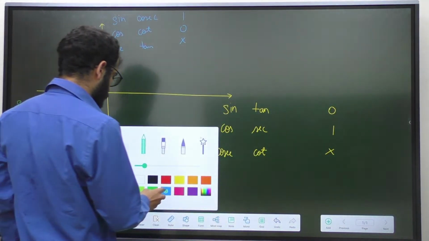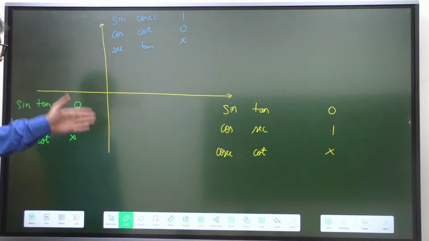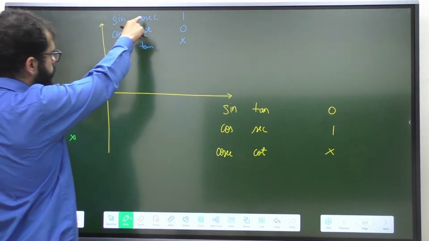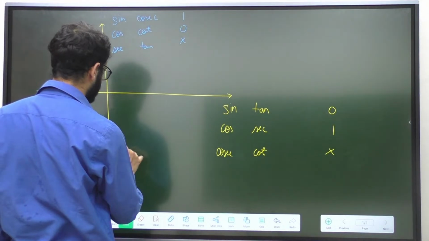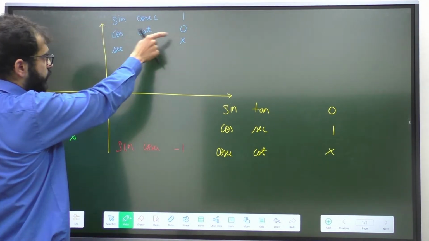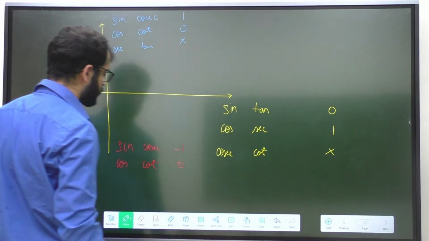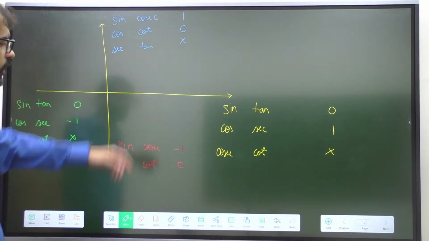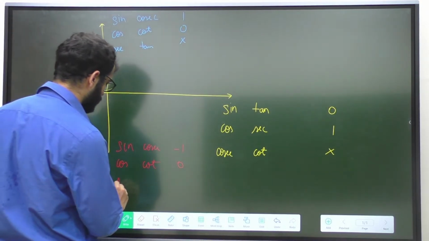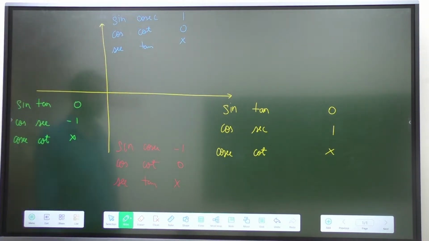Now let's talk about the negative y-axis. On the negative y-axis, as we can observe, sine and cosec are going to become minus 1. Cos and cot are still going to remain 0. But since cos and cot are 0, sec and tan are going to become undefined. Their reciprocals, sec and tan, are going to become undefined on the negative y-axis. Please note it down.